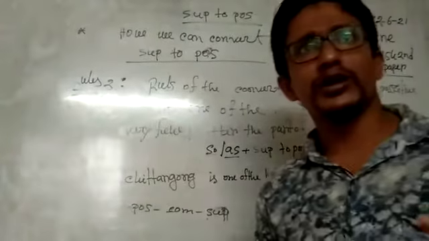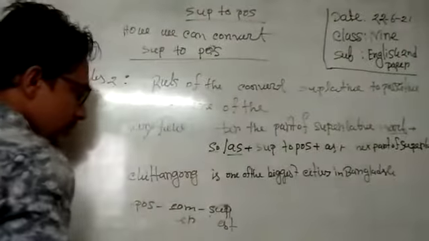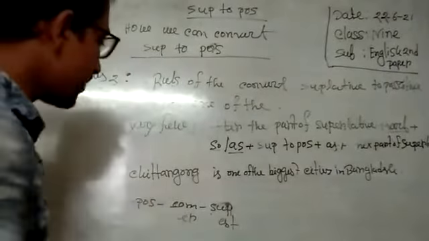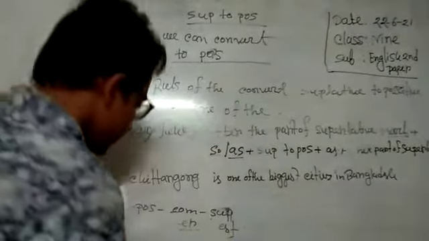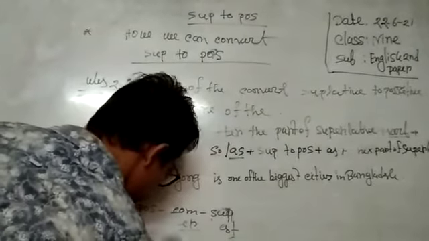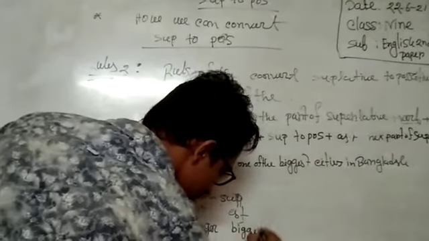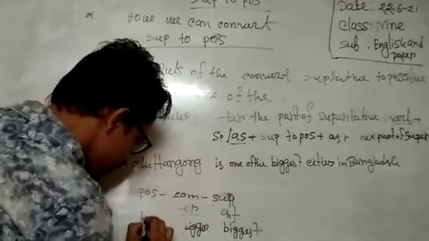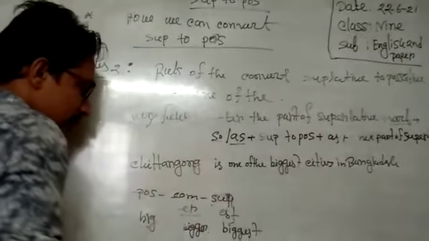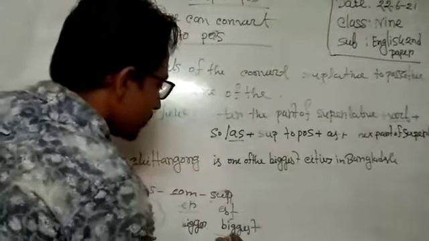We can find it by "est". The comparative degree is found by "er". If you remove the "er" or "est", you get the positive degree. For example, bigger and biggest: remove "er" or "est" and you get big, which is positive.